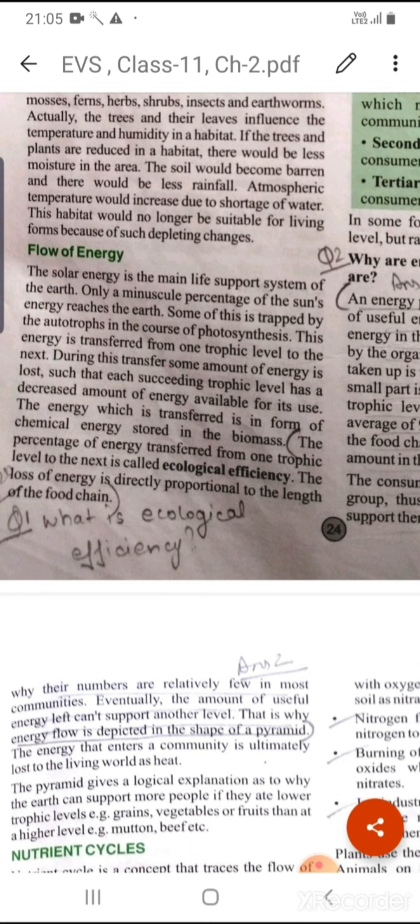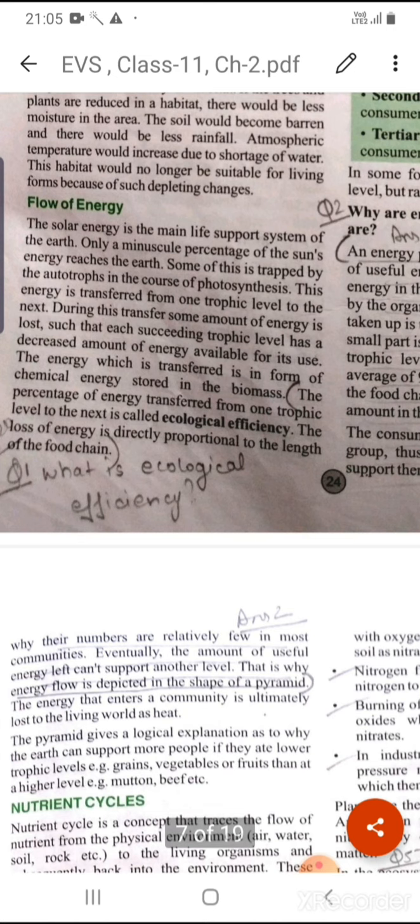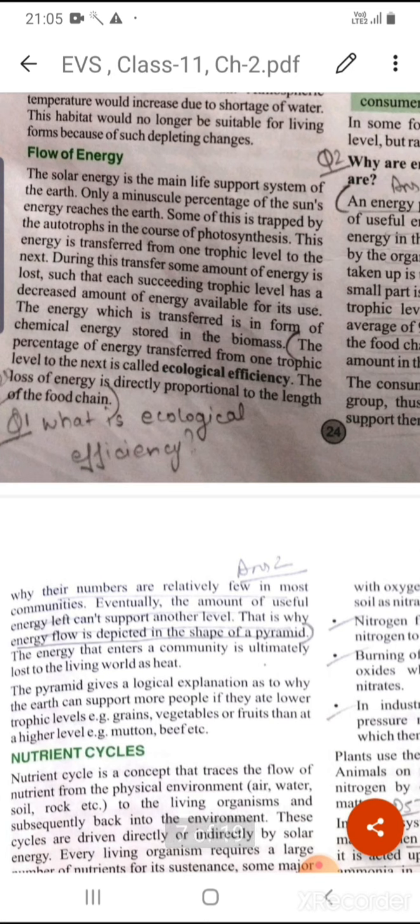Okay, so during this transfer, from one trophic level to another trophic level, obviously some amount of energy is lost. Okay, some of the energy is lost. That means in each succeeding trophic level there is a decreased amount of energy available for its use.